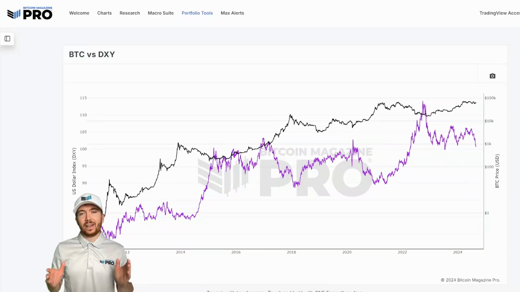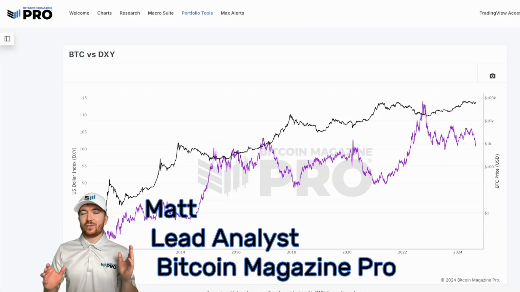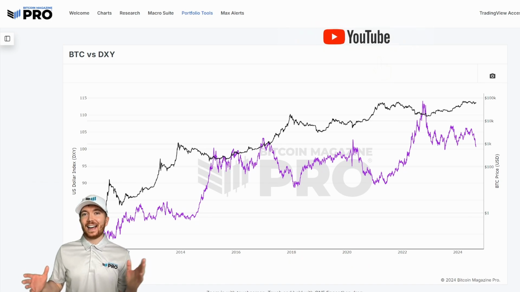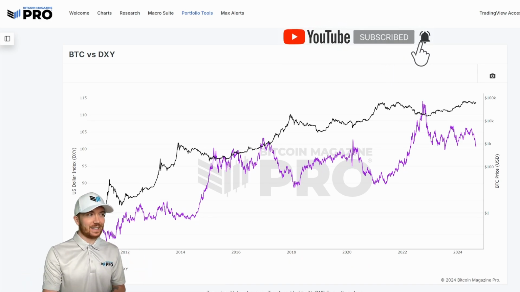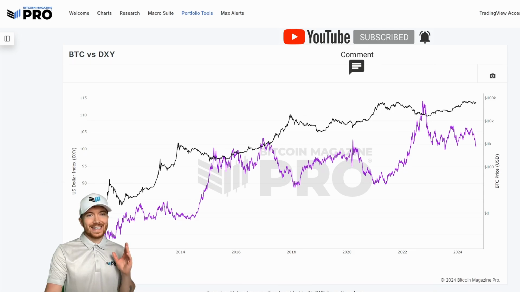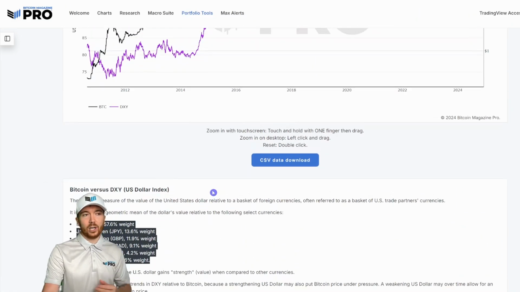Today, we're going to be looking at Bitcoin and its relation with the US dollar, or the dollar strength index, and where better to start than the dollar strength index versus BTC chart we have here on BitcoinMagazinePro.com. Indicated by the ticker DXY, this is looking at the US dollar's strength versus a basket of global currencies.